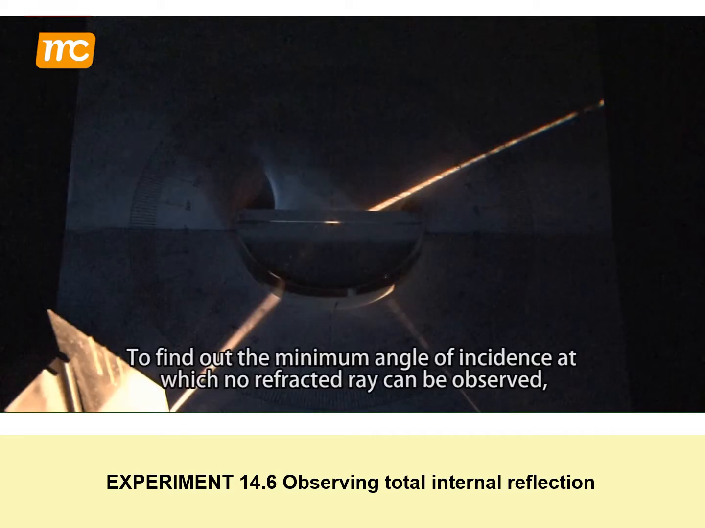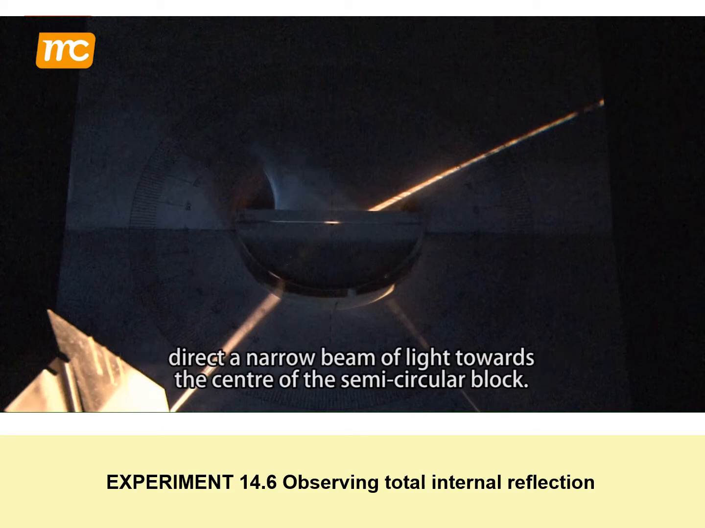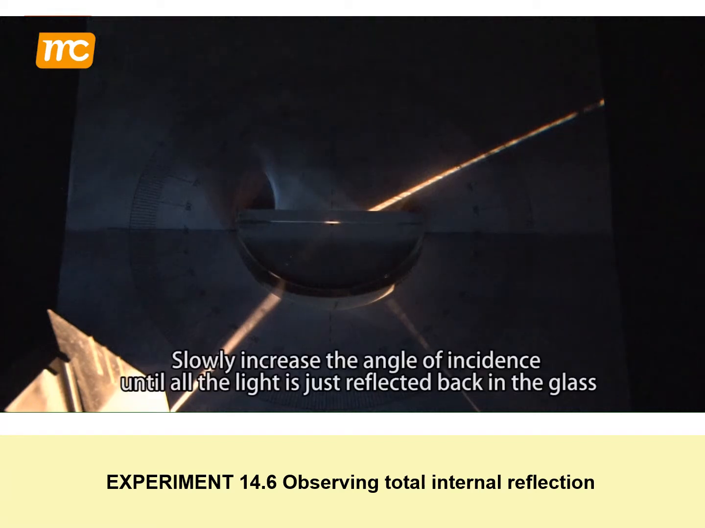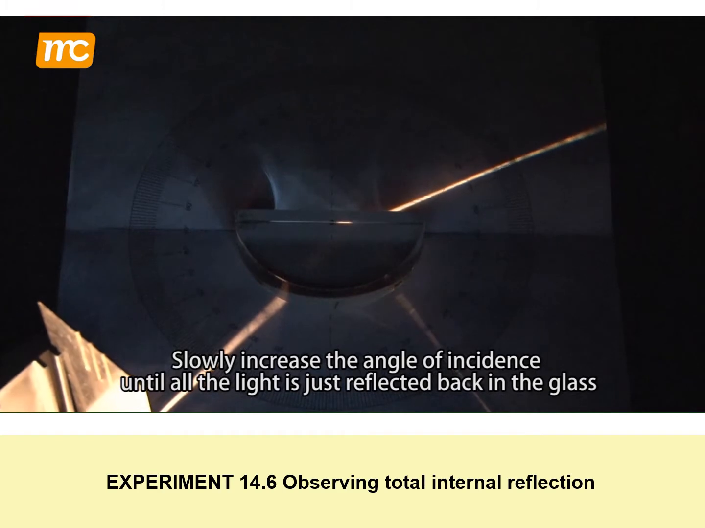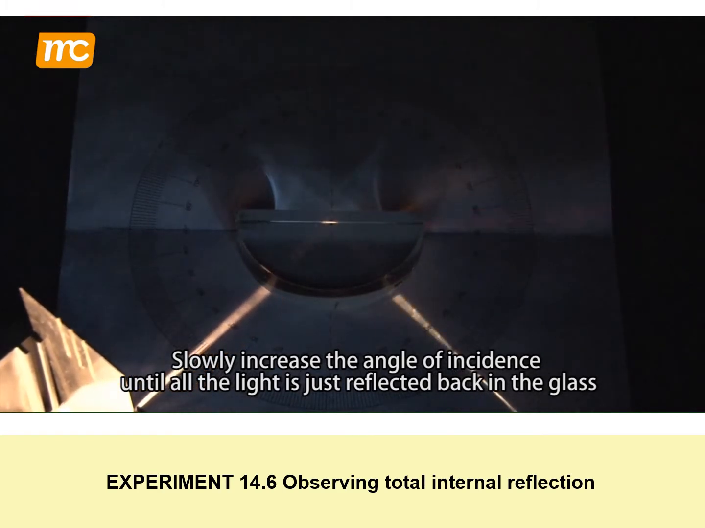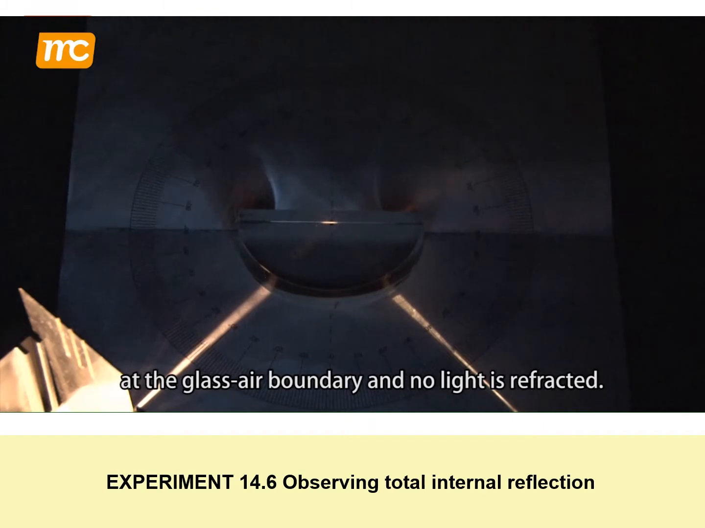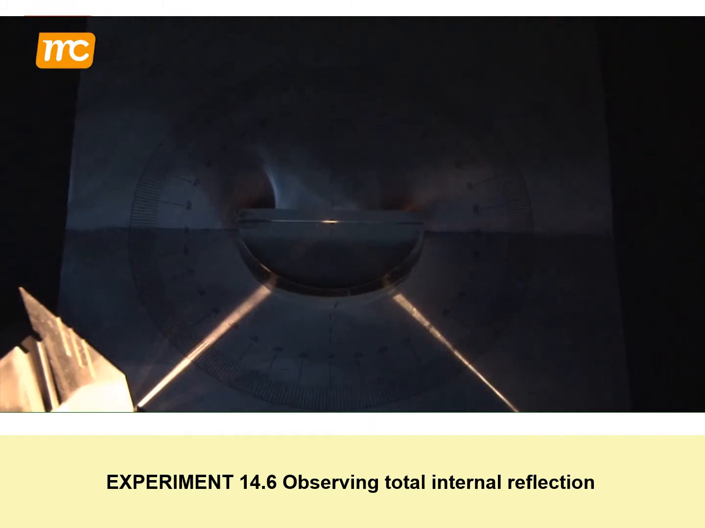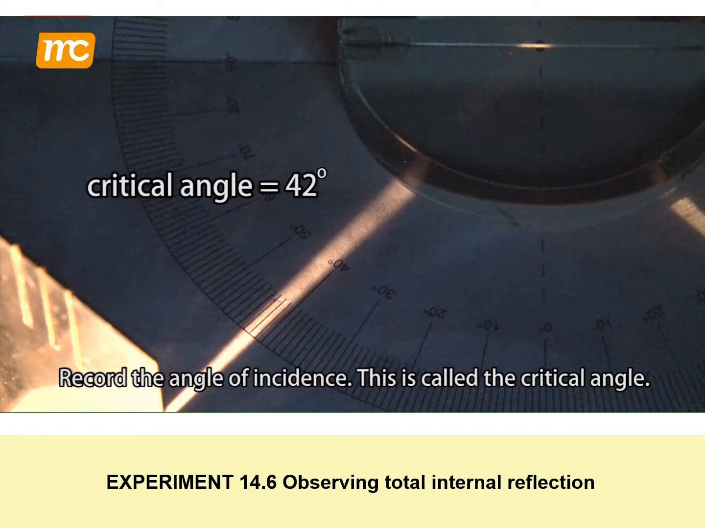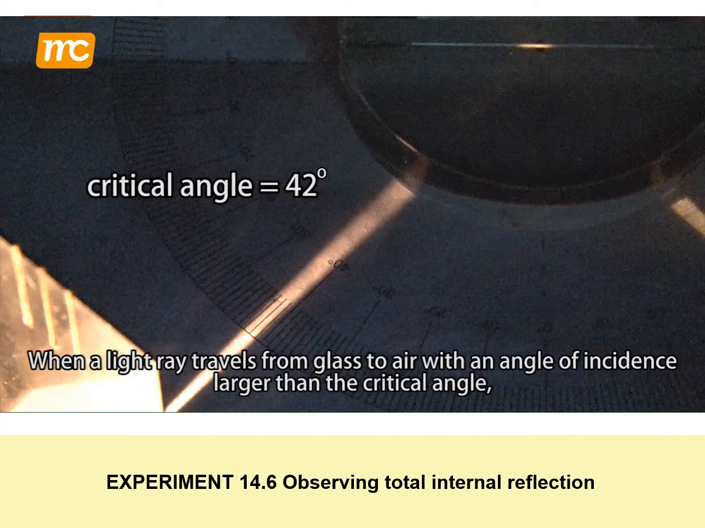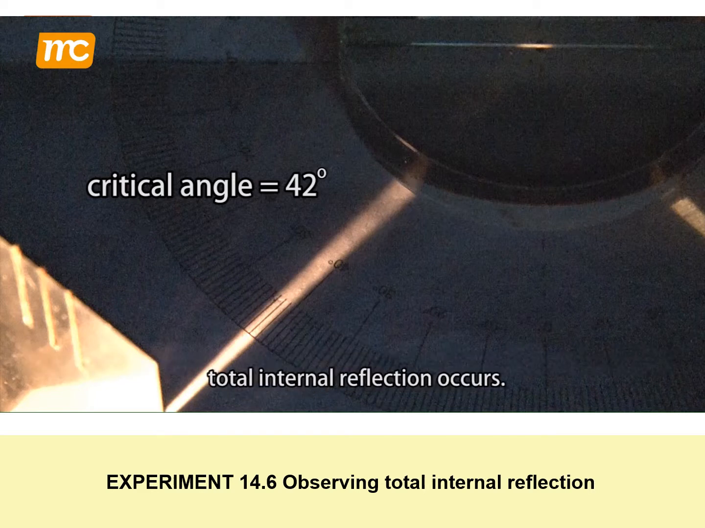To find out the minimum angle of incidence at which no refracted ray can be observed, direct a narrow beam of light towards the center of the semicircular block. Slowly increase the angle of incidence until all the light is just reflected back in the glass at the glass air boundary and no light is refracted. Record the angle of incidence. This is called the critical angle. When a light ray travels from glass to air with an angle of incidence larger than the critical angle, total internal reflection occurs.